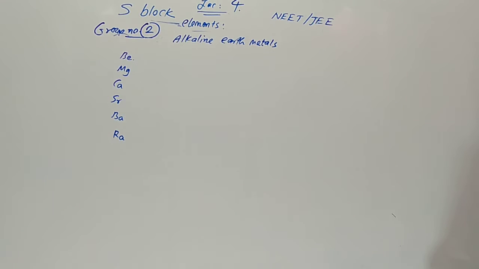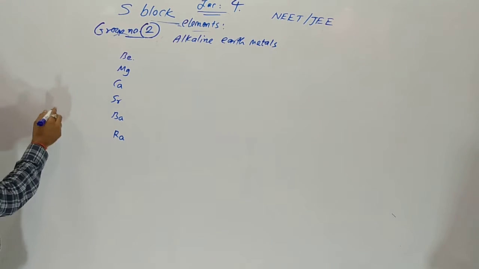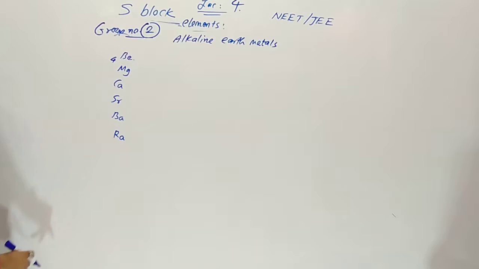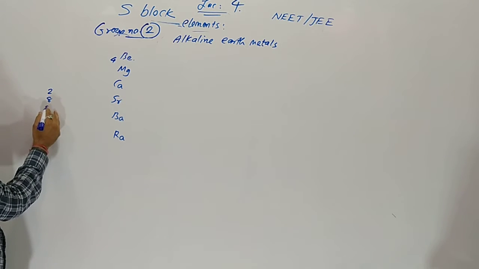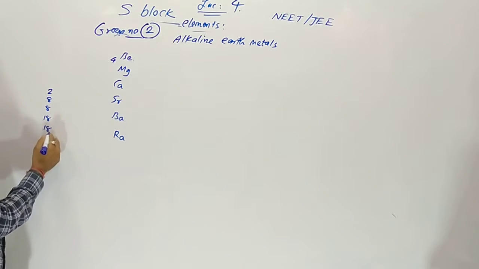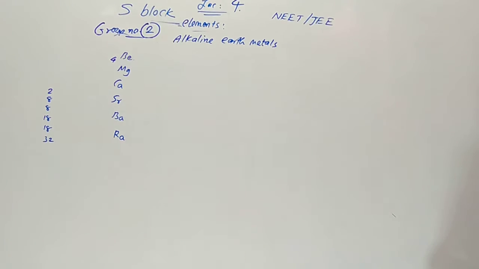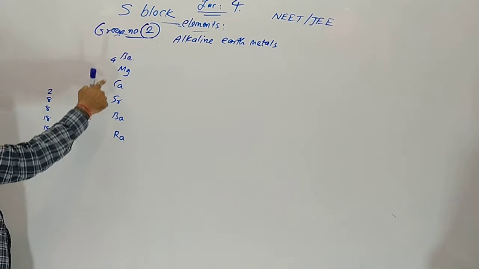There are 6 elements. Atomic numbers are 4 for beryllium, then 2, 8, 8, 18, 18 and 32. So here the elements are 6.